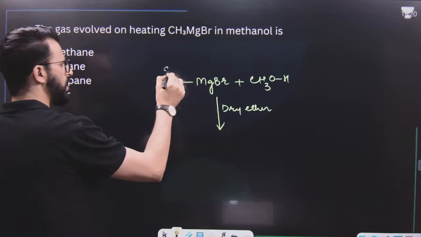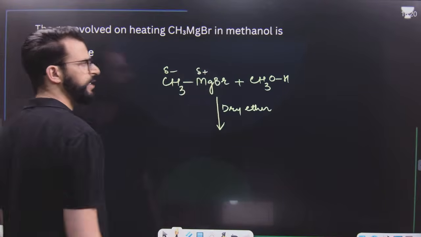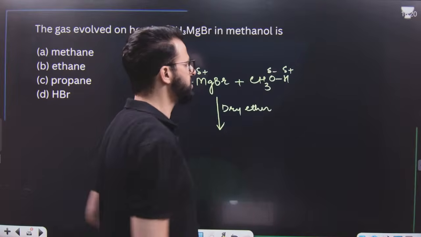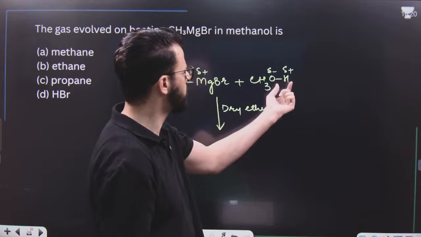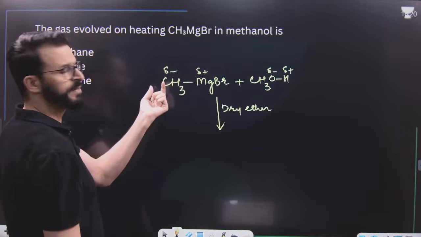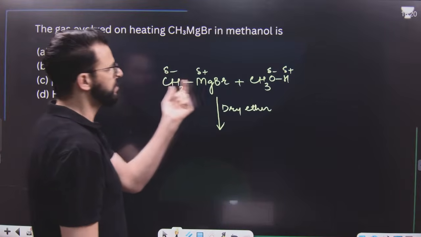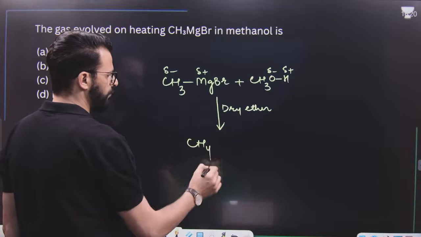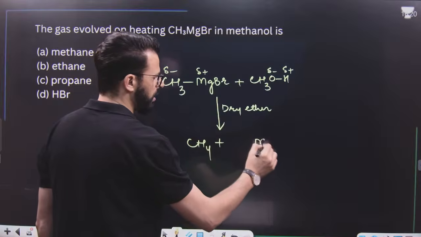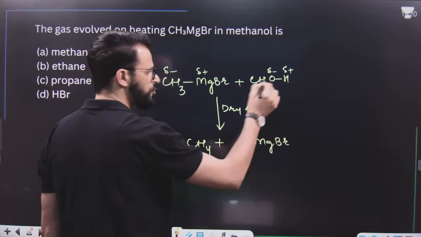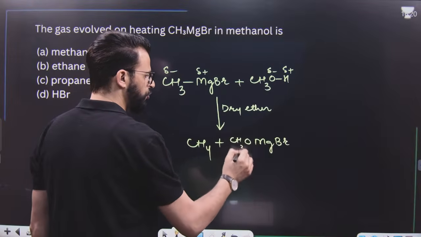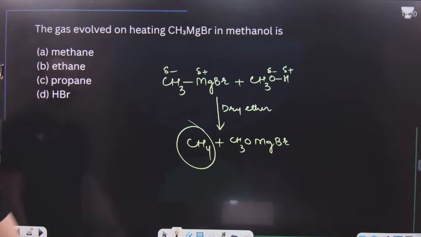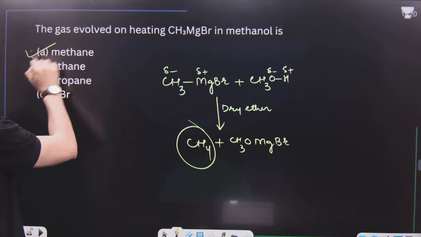Simple. This is Grignard's reagent. This is the negative part, this is the positive part. And in alcohol, this is the positive part and this is the negative part. That means alcohol can donate H positive, so it can act as an acid. That H positive will be accepted by this, that means this can act as a base. This is a normal acid-base reaction. So CH3 minus will accept hydrogen and form methane, and MgBr will accept OCH3, so it will form methoxymagnesium bromide. So the gas which has been evolved during this reaction is methane. Methane is the first option.